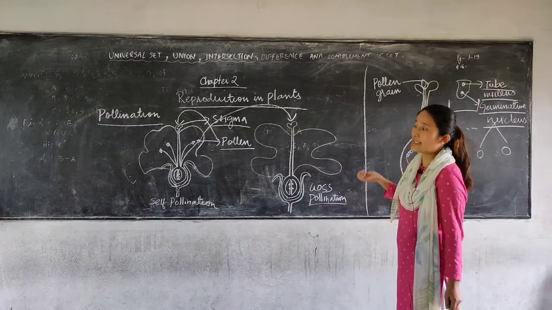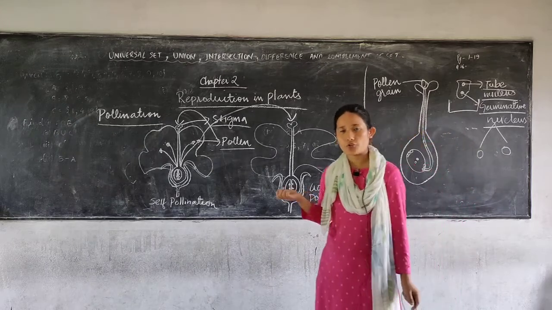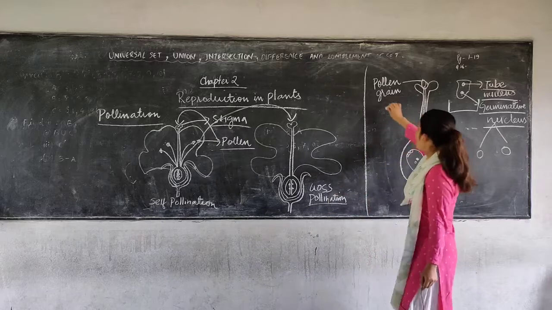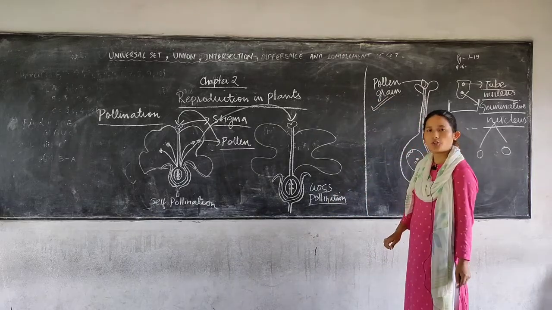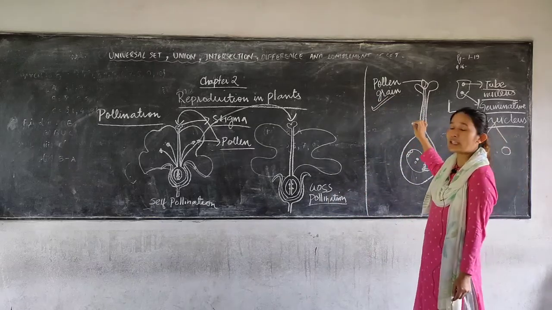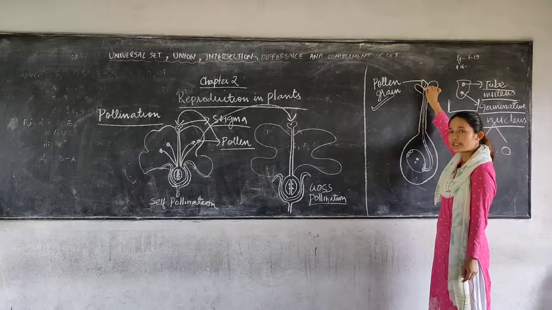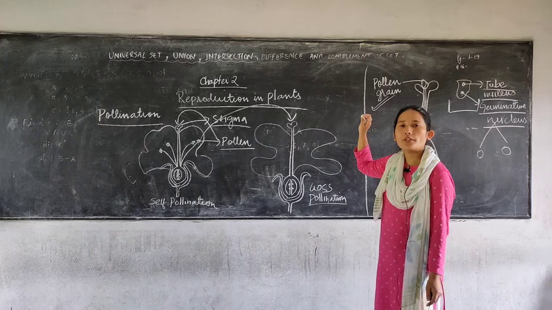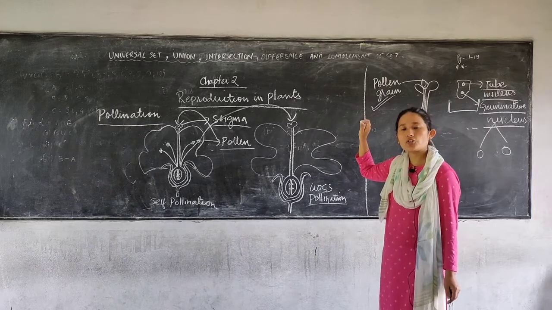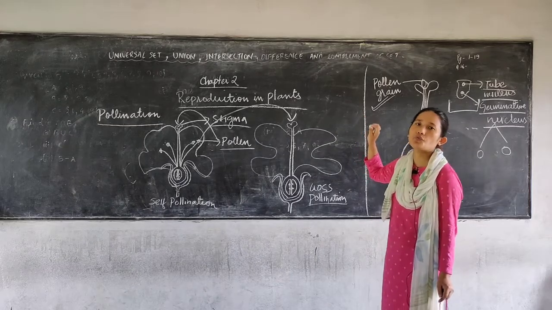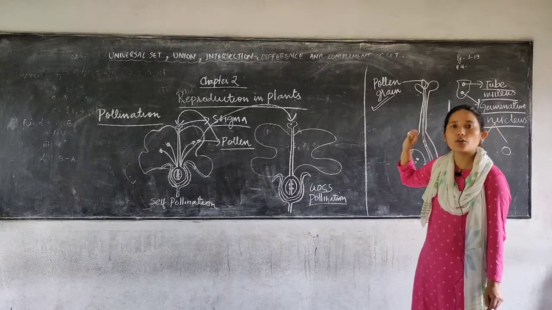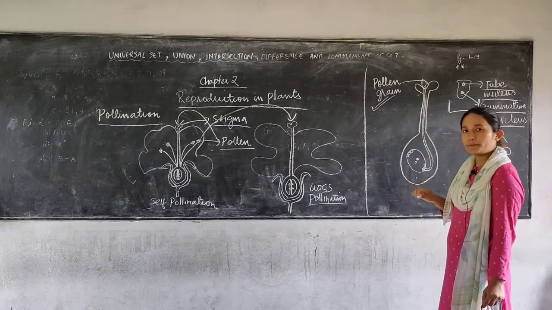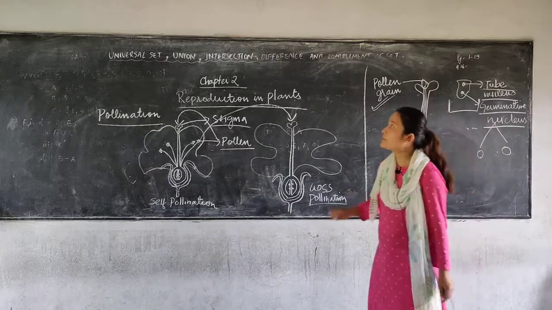So these were the two essential steps that we have discussed today regarding reproduction in plants. Fertilization is very, very important. For fertilization, what did I tell you happens? Your pollen grain comes and sticks. Your pollen grain has two types of cells. One forms the pollen tube, and another is referred to as the germinative nucleus, which is going to fuse with the ovules in the ovary, enabling fertilization to occur. So that's all about chapter 2.